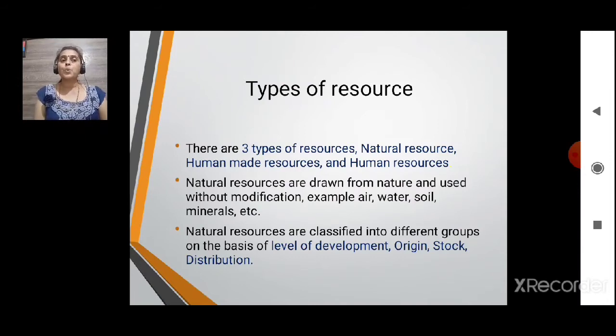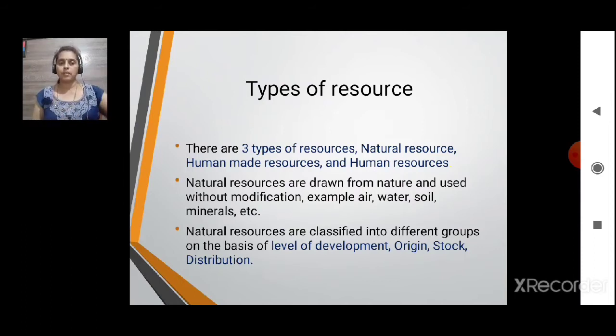Then natural resources are further classified into different groups on the basis of the level of development, origin, stock and distribution. You should not make any confusion over there. Types of resources are only three: natural, human made and human resources. Now natural resources are again subdivided on the basis of the level of development, origin, stock and distribution.